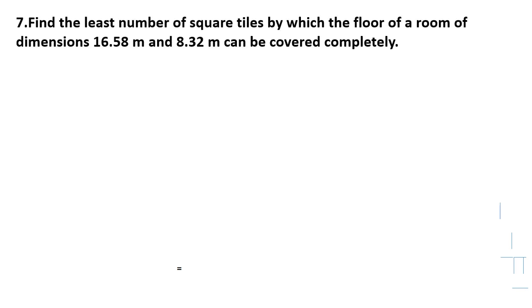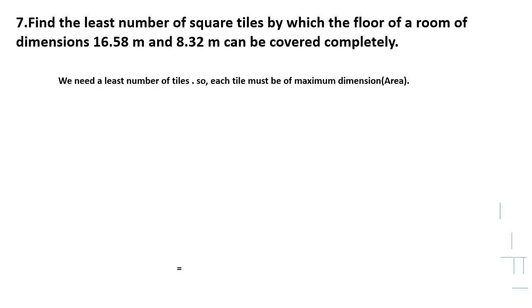Next question. Find the least number of square tiles by which the floor of a room of dimension 16 meter 58 centimeter by 8 meter 32 centimeter can be covered completely. That is, 16.58 meter and 8.32 meter.